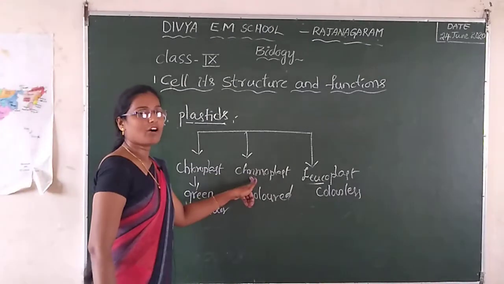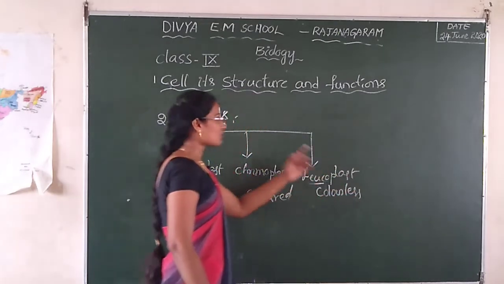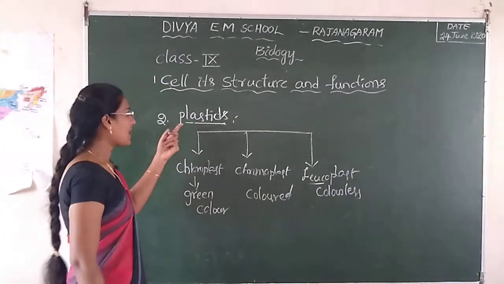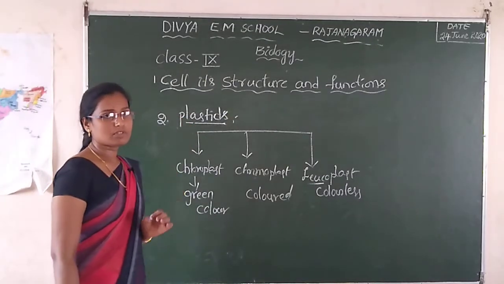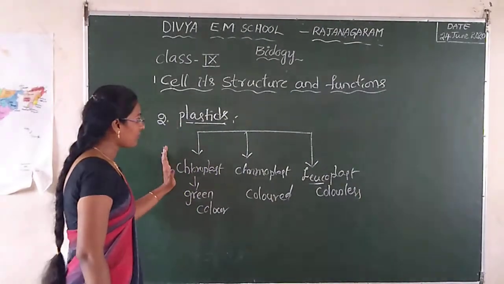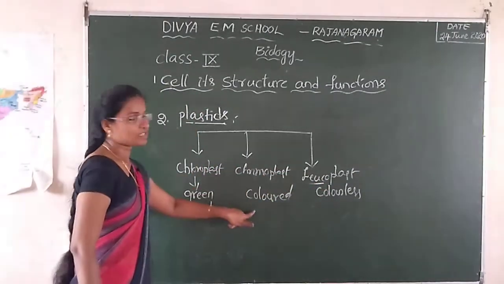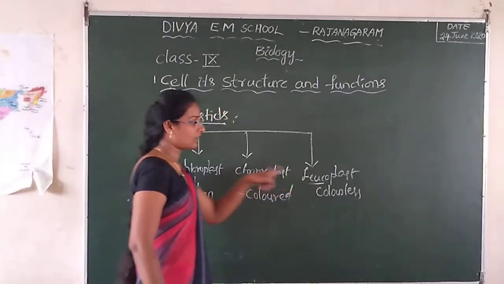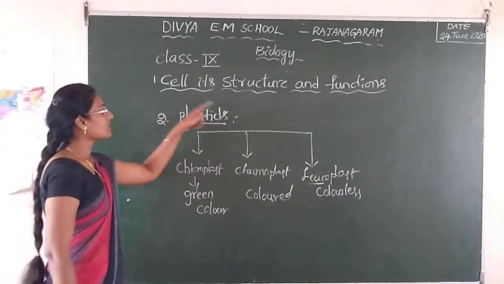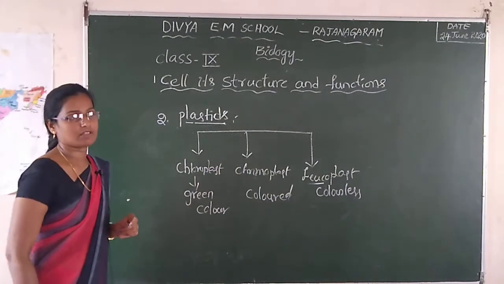Chromoplast gives red, orange and similar colors. Leucoplast is colorless. There is no color. So plastids give color to fruits and flowers. Plastids are of three types: chloroplast, chromoplast, leucoplast. Chloroplast is green, chromoplast is colored, leucoplast is colorless. Chloroplast is involved in photosynthesis, so it gives green color. Total, what is the function of plastids? They give color to plants, fruits and flowers.